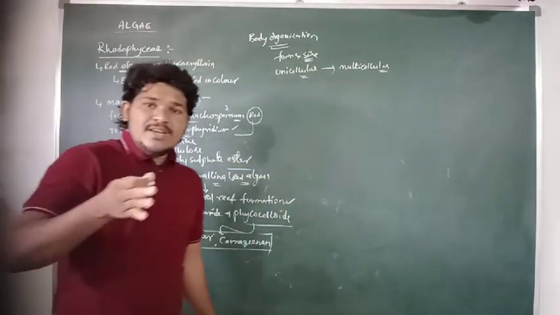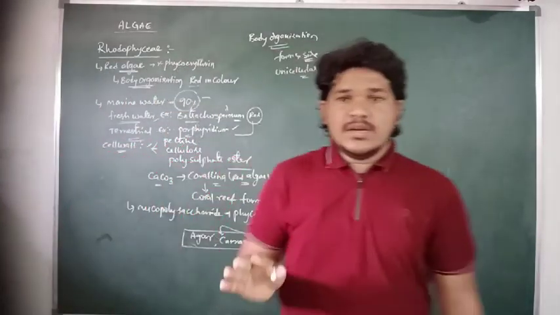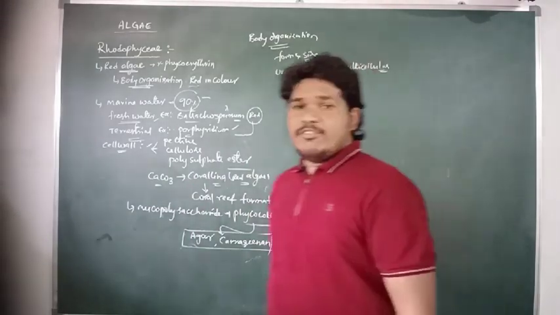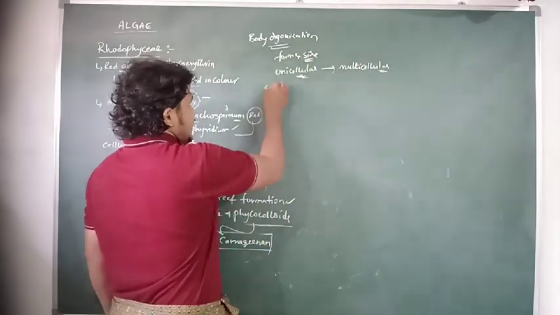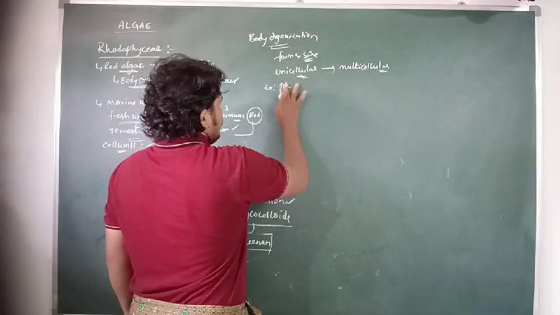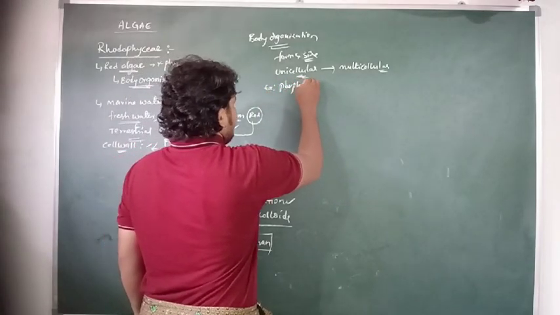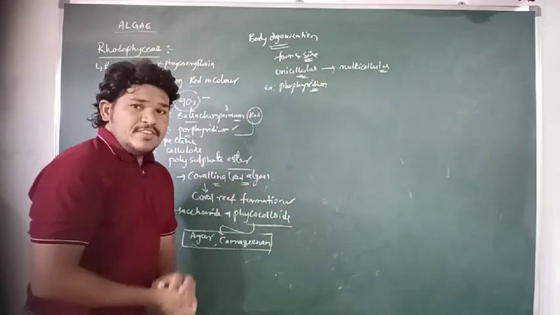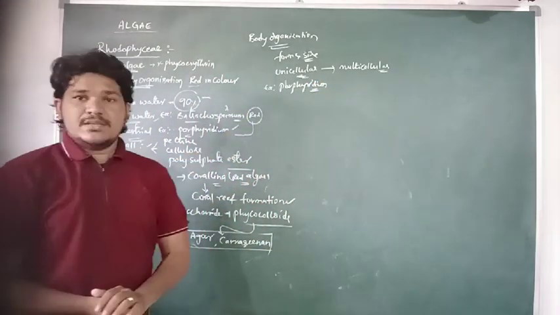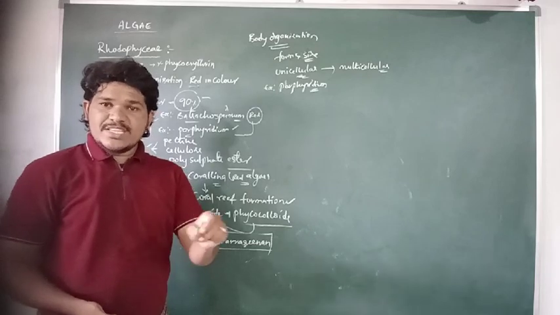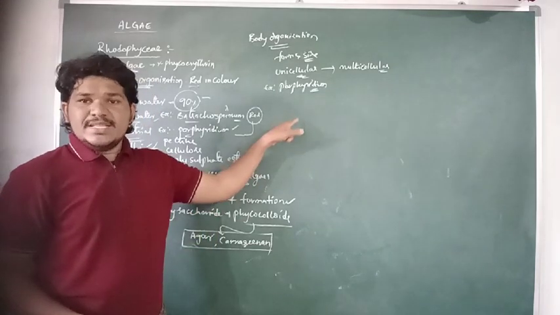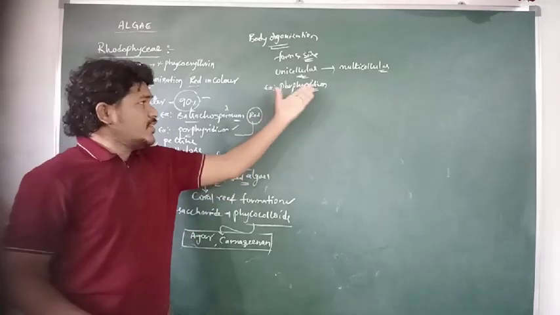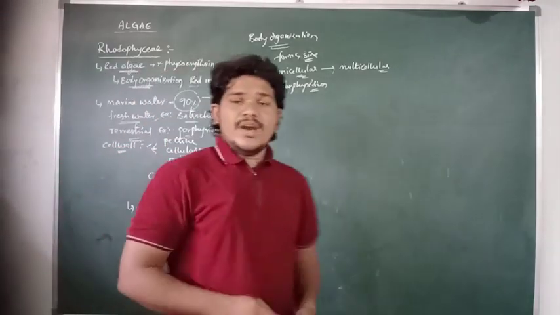The species that mainly exhibits a unicellular form is Porphyridium. Porphyridium is a species of red algae which is unicellular, so its body is made up of only a single cell. That kind of body organization is referred to as unicellular.